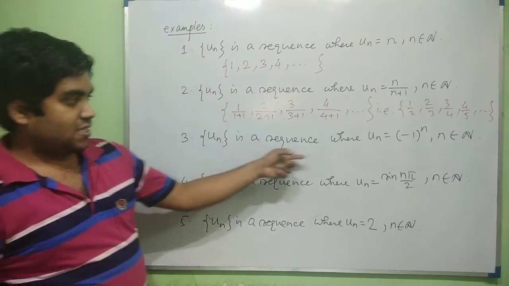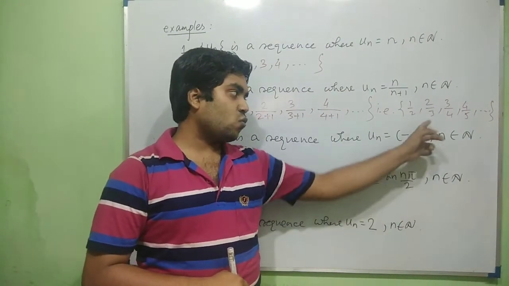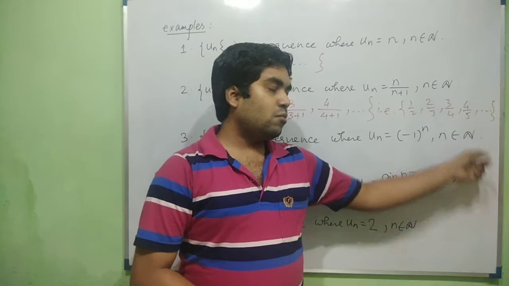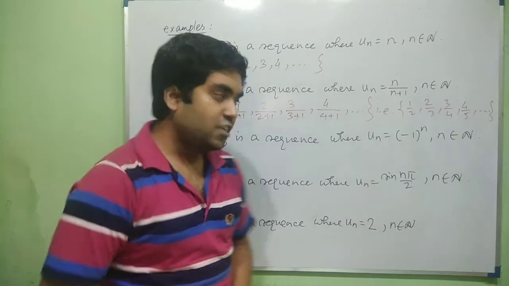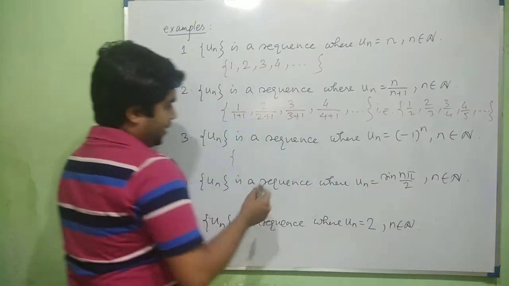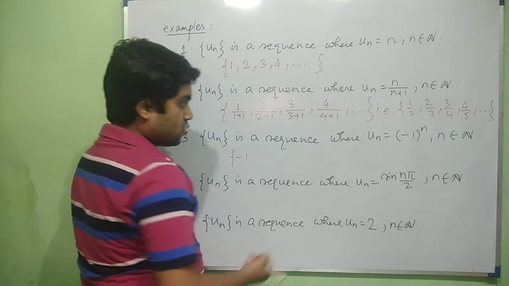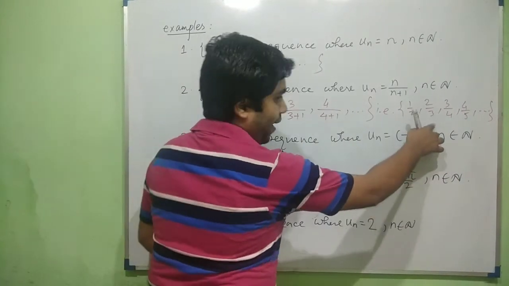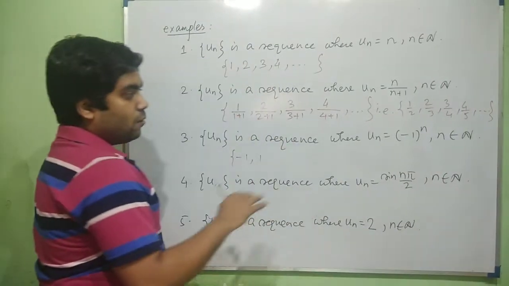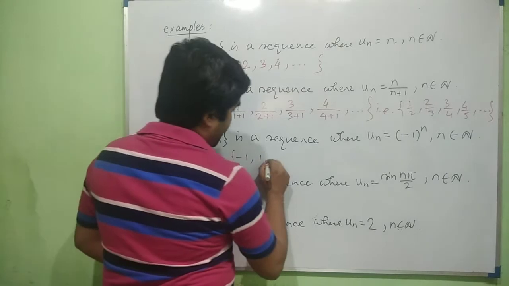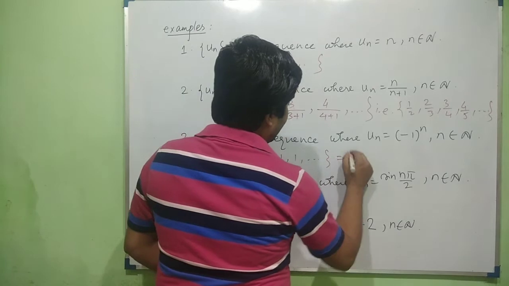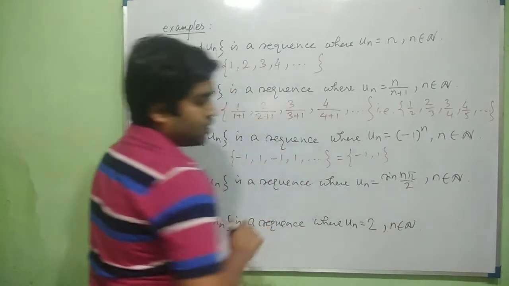In the next sequence, the nth term is (-1) to the power n, where n belongs to the set of natural numbers. Then the range set will be: when the value of n is 1, it becomes -1. When n is 2, it becomes (-1) square, that means plus 1. When n is 3, it becomes (-1) cube, that is -1. Again, when n is 4, it becomes 1, and so on. Ultimately, the range is -1 and 1.